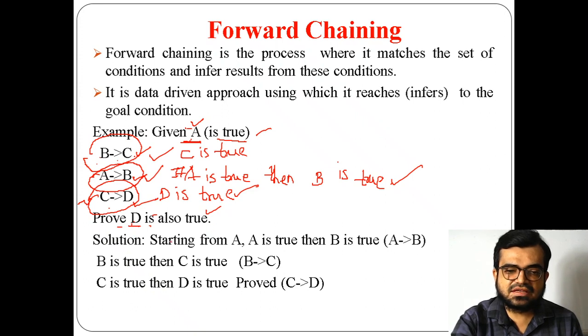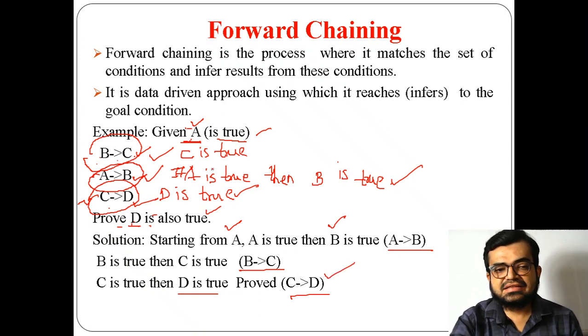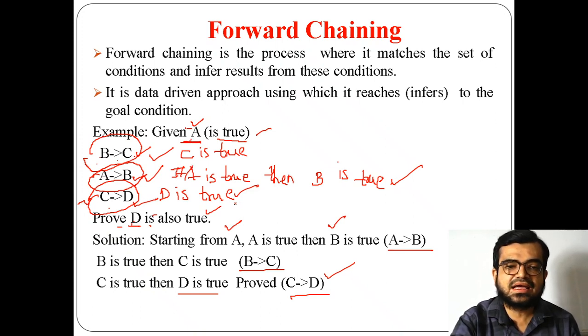So if you see the process in this solution, you need to start from A, and you first prove B as true by using this condition. Now when B is true, we prove C is true using this condition. Now I got C is true, now I prove D is true by using this condition. So at last I proved that D is true. That means you can say that the chain has been formed and it is going in the forward direction.